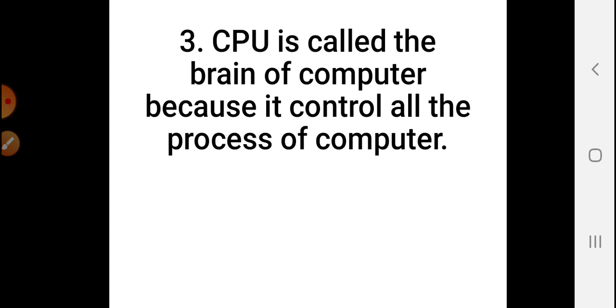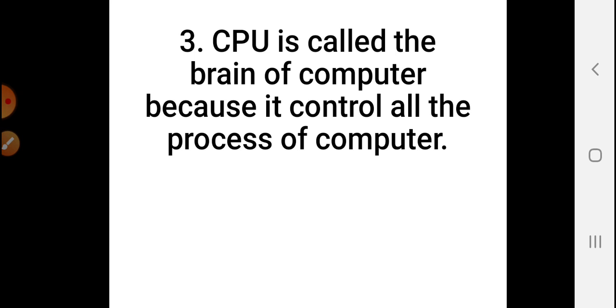As we have studied in our first question also, there are 3 parts of CPU: ALU, CU and MU. These 3 parts are the main and important things that CPU has to operate on the computer system. Without CPU, the computer will not work. That's why CPU is known as the brain of a computer.